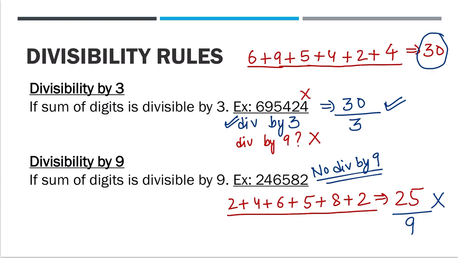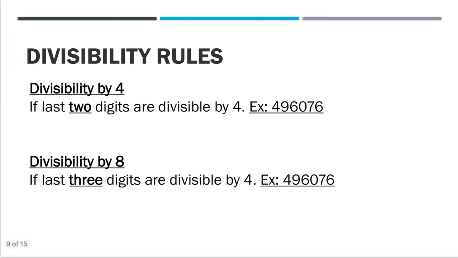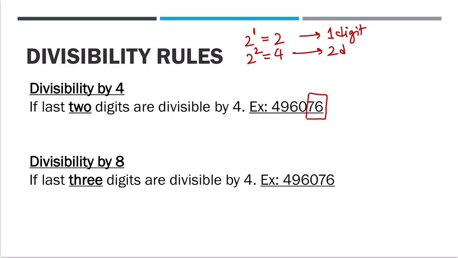So 695424 is divisible by 3 but not divisible by 9. I hope this is clear. Now moving on. Divisibility by 4. If we have to check divisibility by 4, let's start with divisibility by 2. What did we check? We checked the last digit, only the last digit. Now in case of 4, we have to check the last 2 digits. Right? 2 raised to power 1 is 2, so we check the last 1 digit. Since 2 squared is 4, we have to check the last 2 digits.